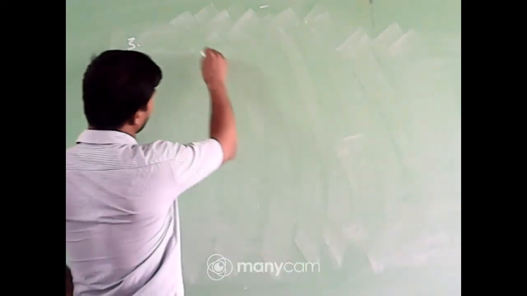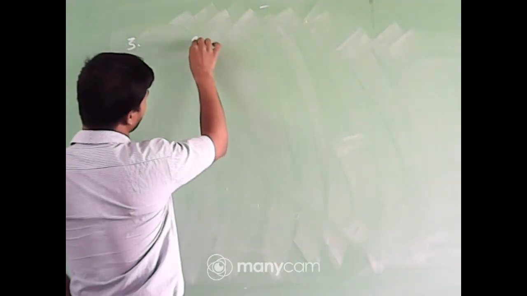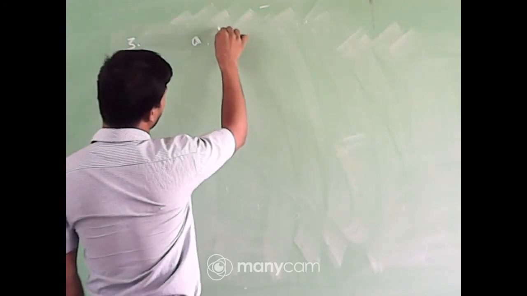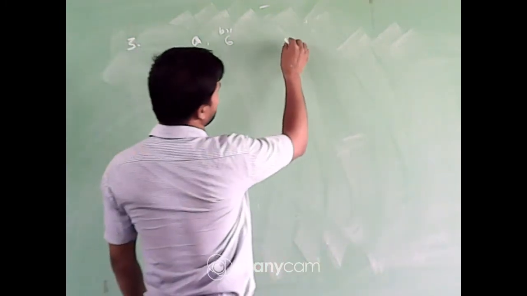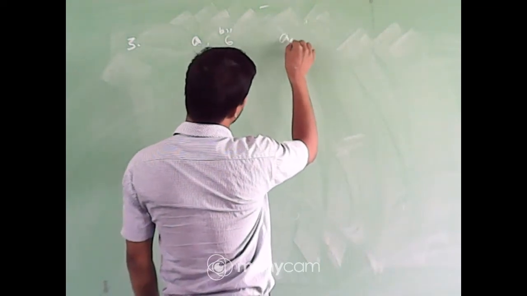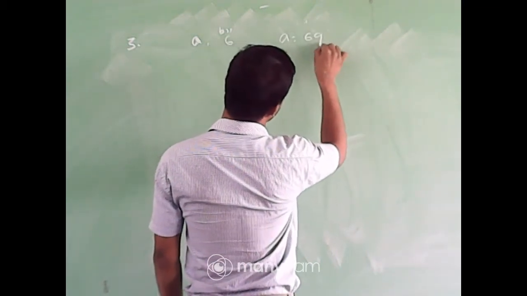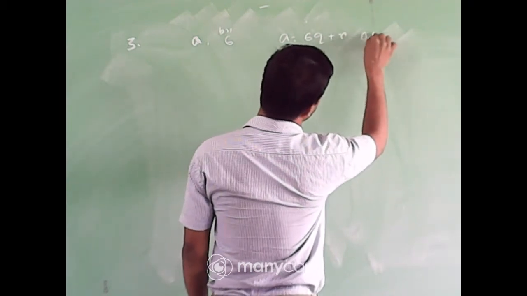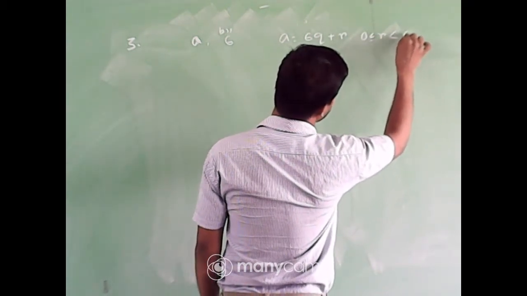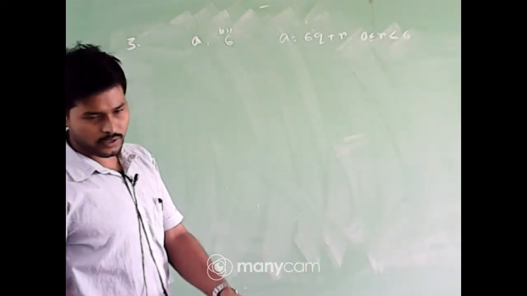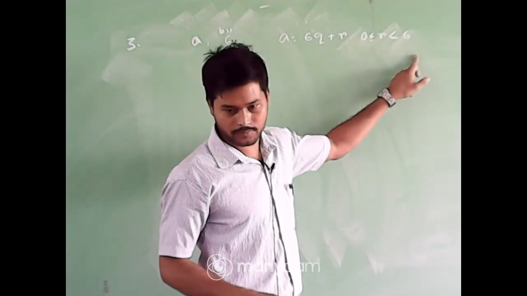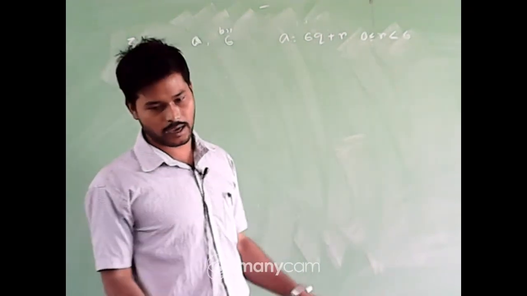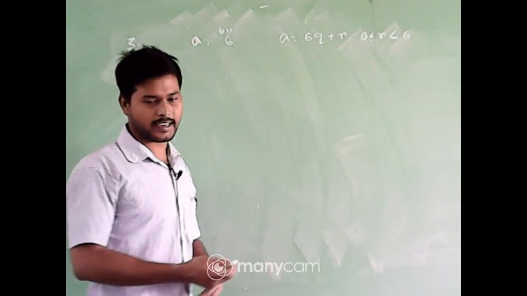Vivek, look, we have taken a positive integer a and a number b which is equal to 6, and now we are dividing a by the number 6. So according to Euclid division lemma, we can write a equal to 6q plus r, where 0 is less than or equal to r, less than 6. So what are the possible values of r? It is either 0, 1, 2, 3, 4 or 5. Maximum value of r will be 5, not 6. That's why we can't take r equal to 6.